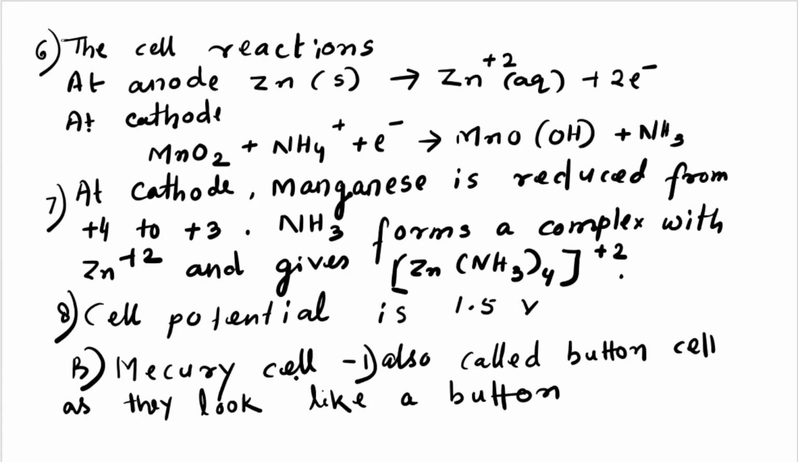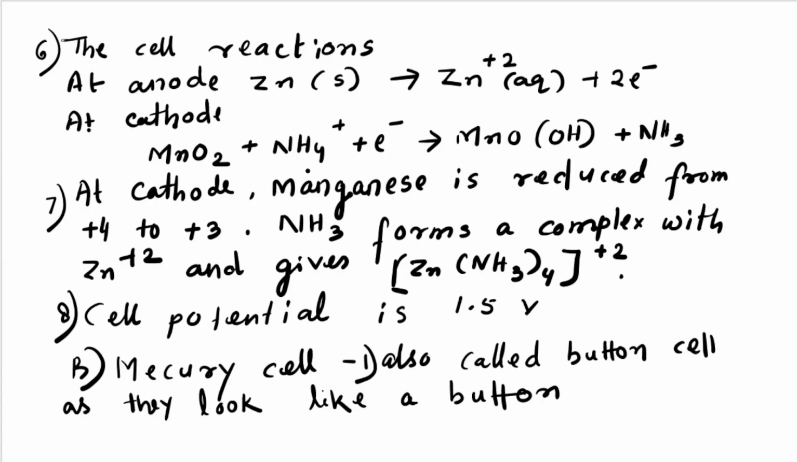Now the cell reaction. At the anode, zinc gives Zn2+ plus 2 electrons. At the cathode, MnO2 plus NH4+ plus e minus, where e means electron. When zinc loses electrons, it gives Zn2+. When MnO2 gains electrons, it gives MnO(OH) and NH3. You can smell ammonia coming from that cell after using it.